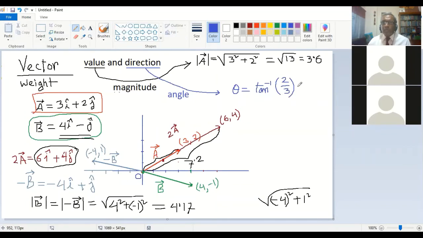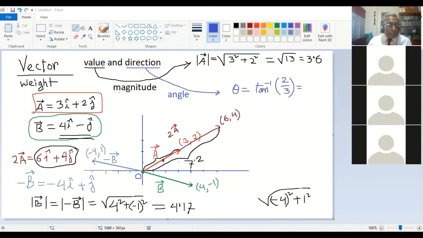This is the formula, and the answer will be tan inverse 0.67. You can use your calculator to find the answer. If anyone has a calculator, you can check. Everyone can find this or not? Sir, 33.6. Good.